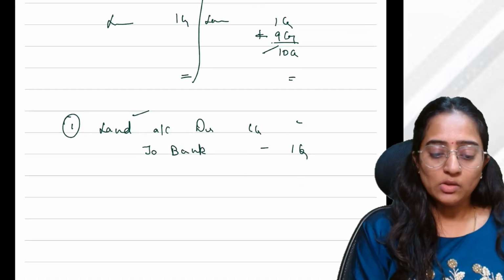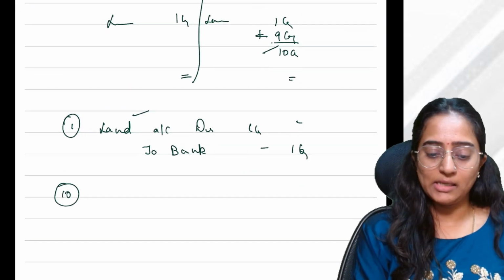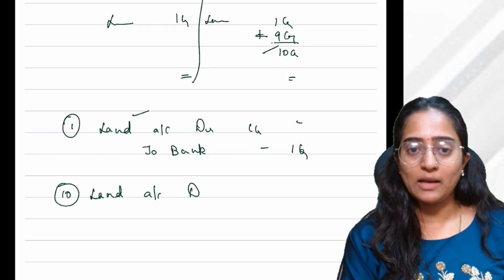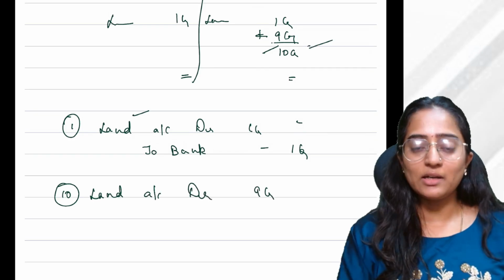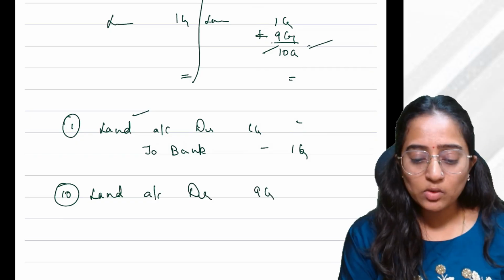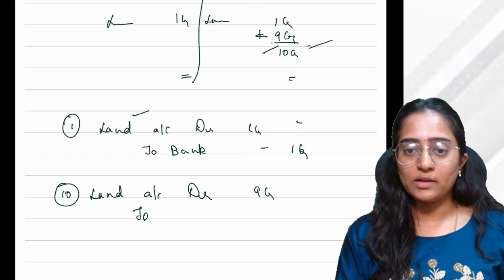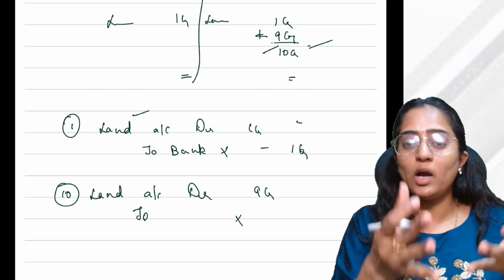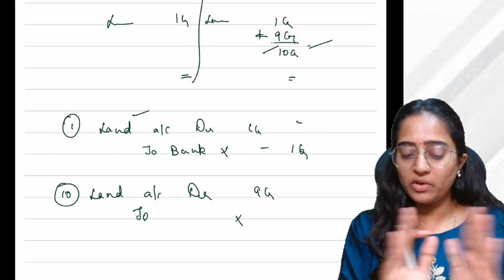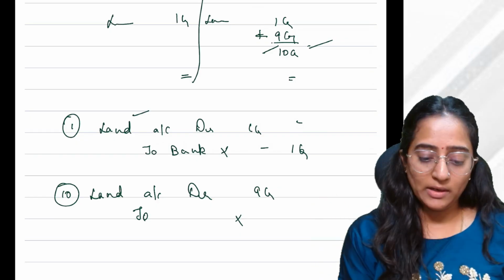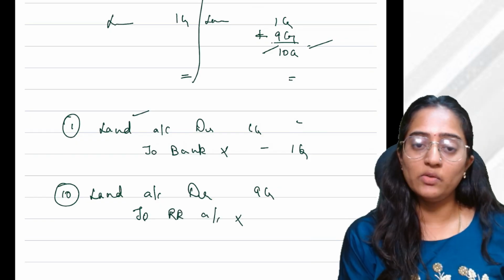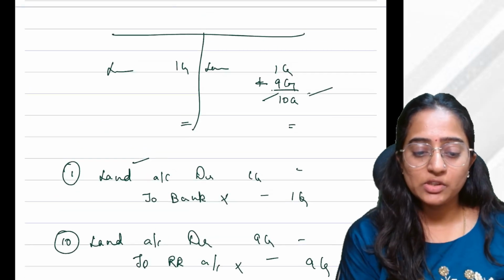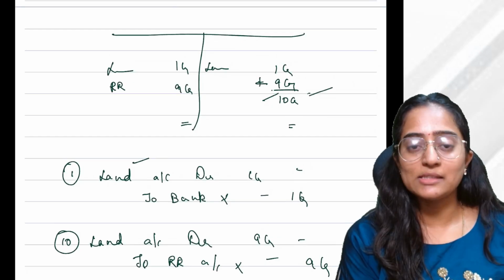So now in the 10th year, when you are recording this entry, if you want to increase your land, what would you do here? You would debit your land, 9 crore. Now it has resulted in 10 crore. You have to credit something in your books of accounts. What would you credit? Can you credit bank here? You can't credit bank here because money is not moving out. Now what you will record is a reserve called revaluation reserve. And this revaluation reserve will now be sitting on the other side.